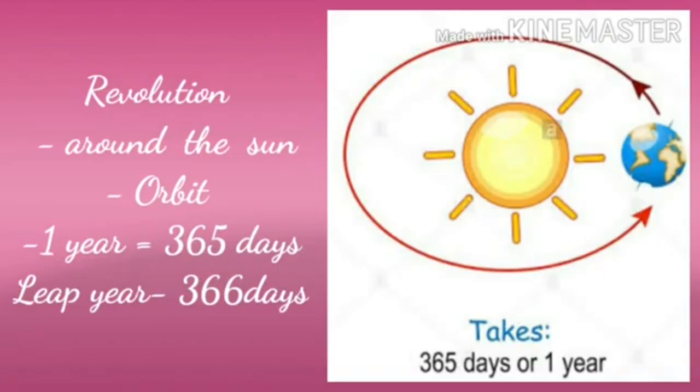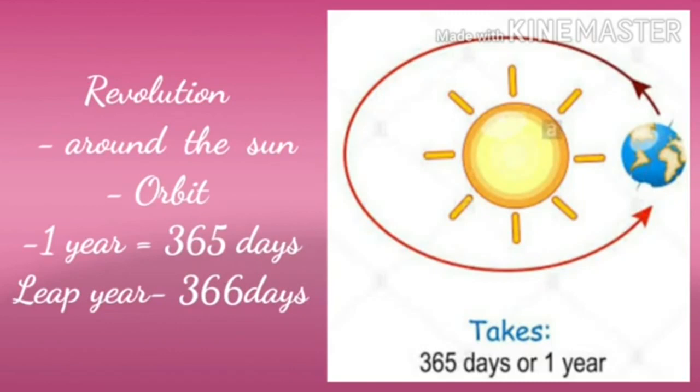The earth's movement along a fixed orbit around the sun is called revolution. It takes 365 days and 6 hours for the earth to complete one revolution around the sun. But the calendar shows 365 days in the year. Children, 1 year is equal to 365 days.